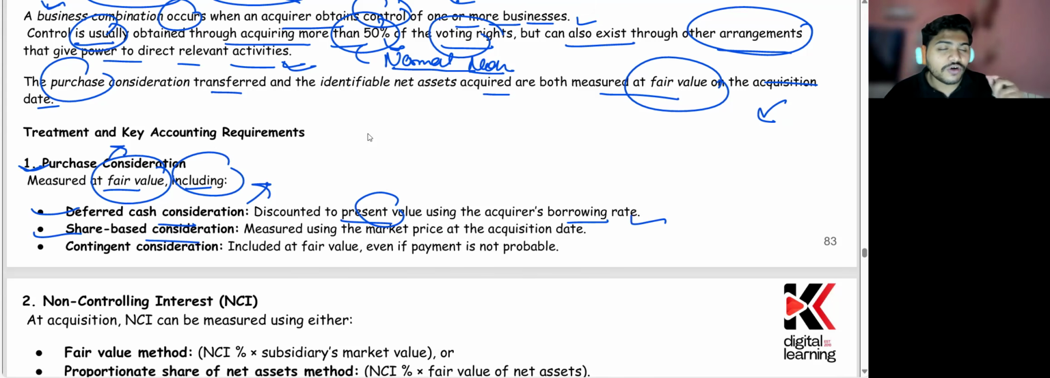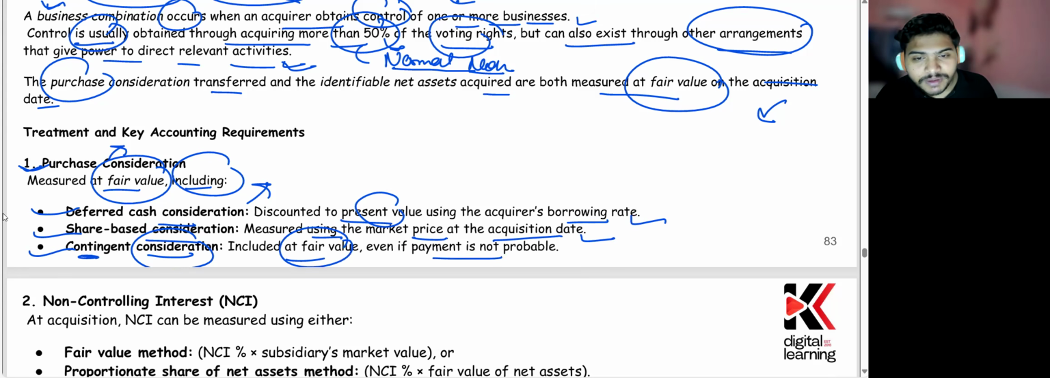Share-based consideration. Sometimes you're offering your company shares in exchange for buying that company. In that case, you're going to measure the market price at the acquisition date. That market price of the share will become the consideration you're paying per share, right? And then contingent consideration. This is more of having some sort of dependency. It is going to include the fair value even if the payment is not certain. If the conditions are fulfilled, the contingent payment is going to take place. Otherwise, it will not. But still, that needs to be measured at fair value.